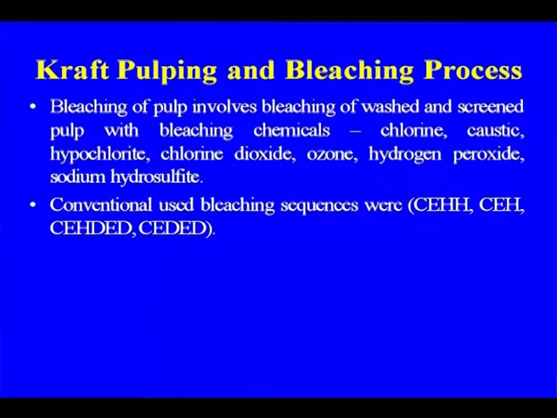These are some of the developments in pulping. We have already discussed the bleaching of pulps. The conventional method of bleaching was CEH, then they added chlorine dioxide. Now we are talking about oxygen also. Oxygen has been added in between, as pre-bleaching or pre-delignification, so it is OD, not C, because C is chlorine. Then there is chlorine dioxide and the extraction stage. Extraction is an integral part with caustic, and all the lignin compounds are removed during the extraction stage, which is why the extraction stage is highly colored.